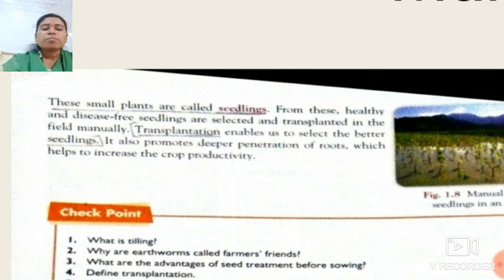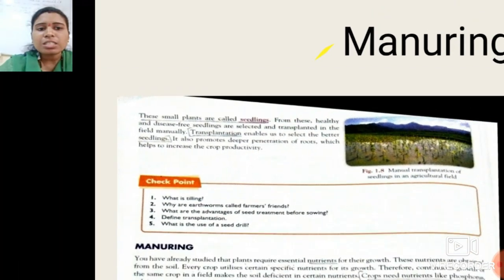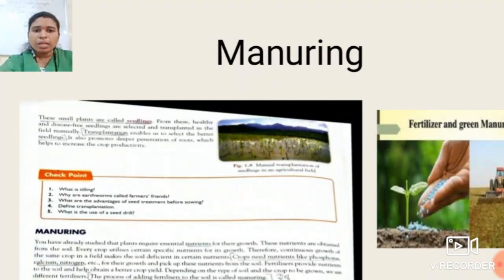Why do we do this? See students, it also promotes deeper penetration of roots, which helps to increase crop productivity. Okay, so this is all about crop production and the agriculture implements we used here. Students, this is enough for today's session. In the next session we will proceed further from the manuring topic.